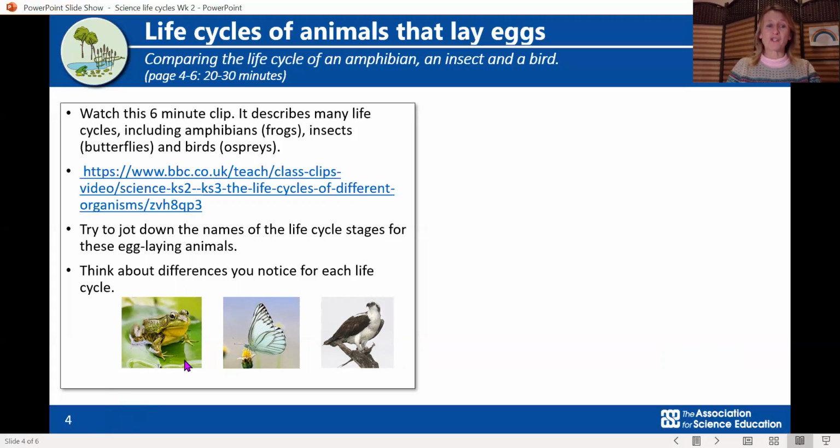Think about especially the frog and the butterfly and that beautiful, beautiful osprey that are very rare in this country. We've got a few nesting, and people sometimes steal their eggs because they're so rare, which is really quite horrible. But we have some beautiful nesting osprey. So you'll see those. So please go on to that and watch that. Pause my video now.